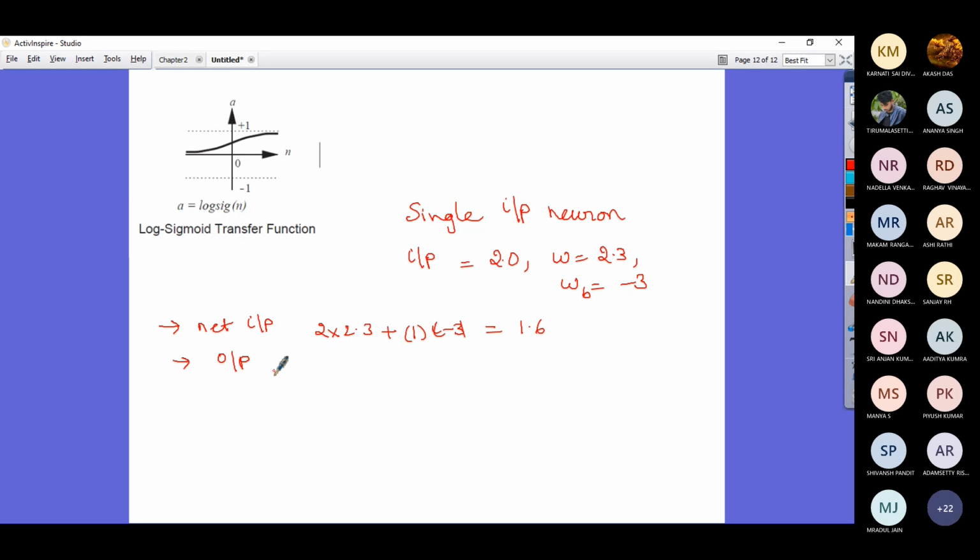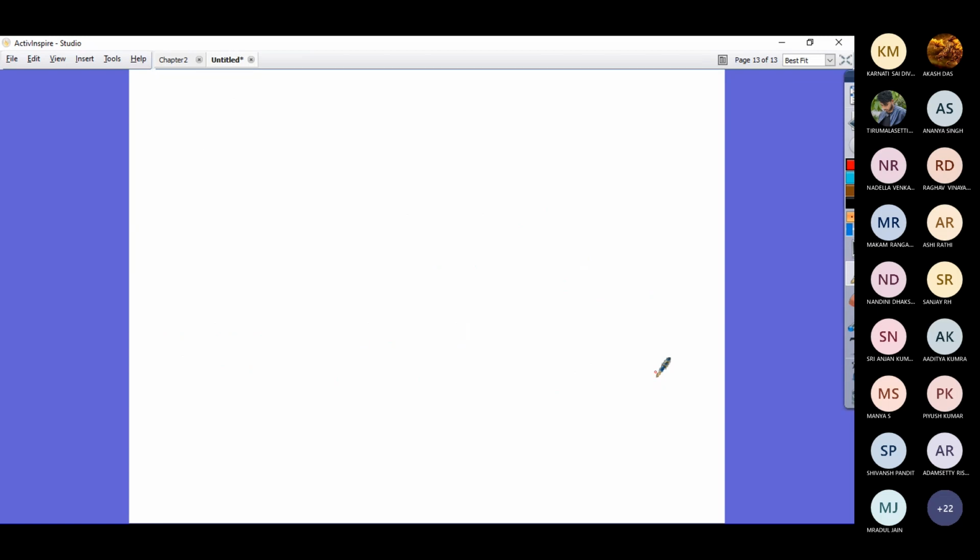But anyway, no issue. So you please try with all possible activation functions. One with hard limiting activation, then one with linear activation, and then one with the graph which is showing there, log sigmoid activation. So please try that.